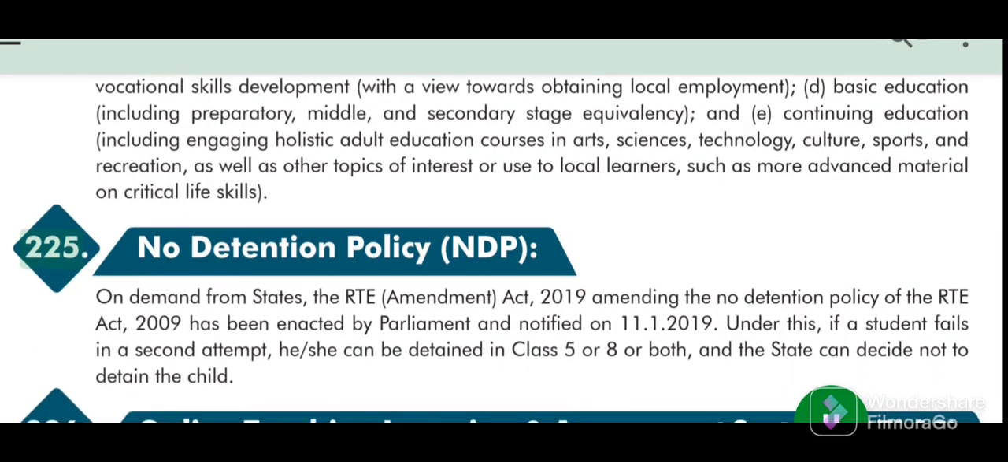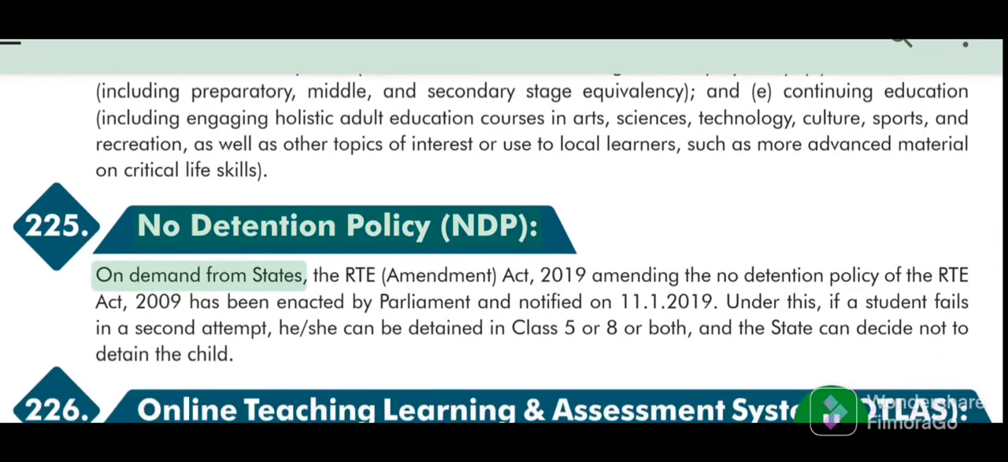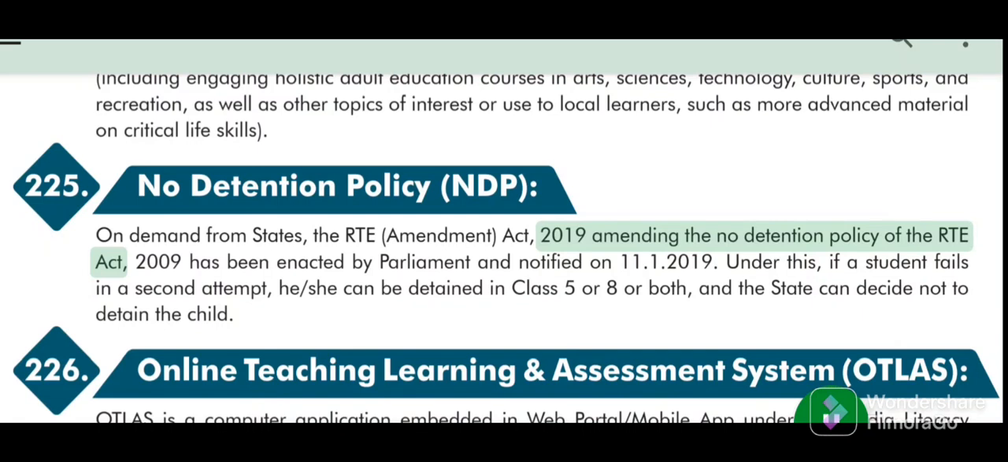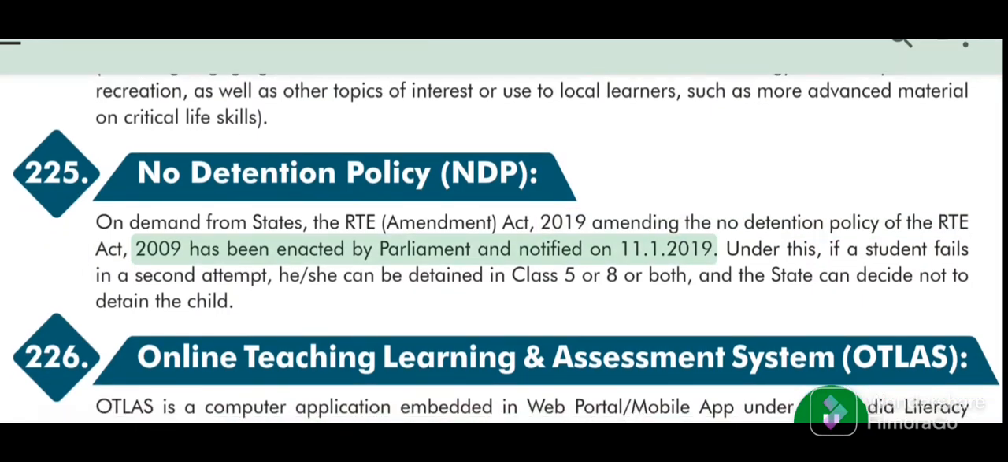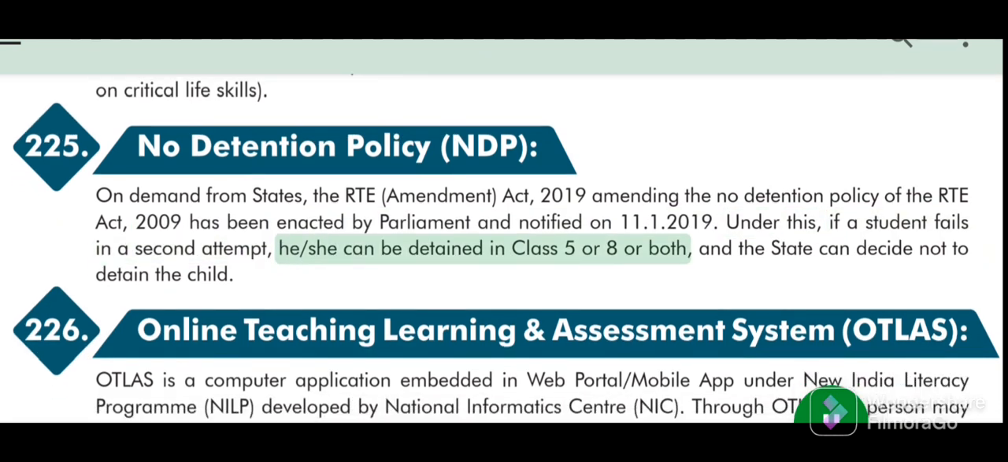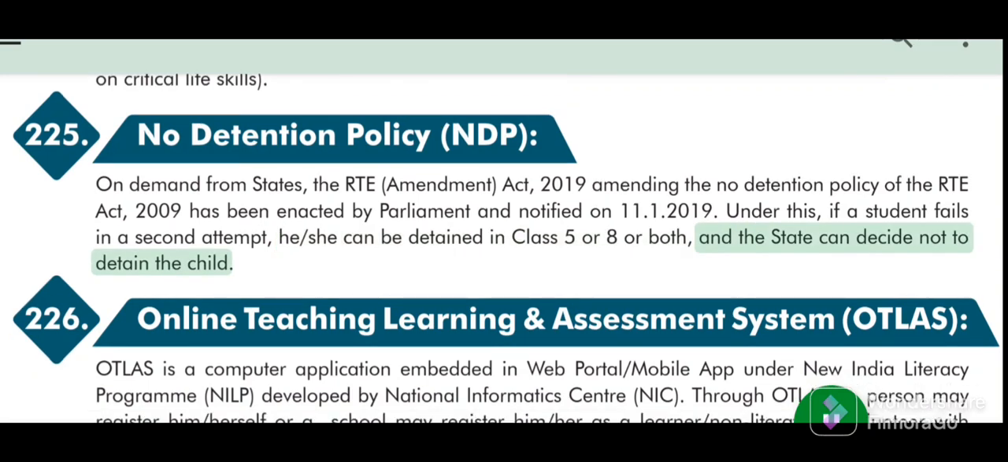225. No Detention Policy (NDP) on demand from states. The RTE Amendment Act, 2019 amending the No Detention Policy of the RTE Act, 2009 has been enacted by Parliament and notified on the 11th of January 2019. Under this, if a student fails in a second attempt, she can be detained in Class 5 or 8 or both, and the state can decide not to detain the child.